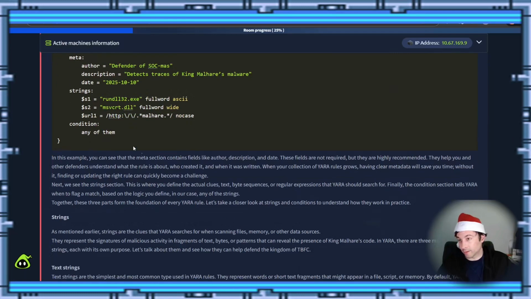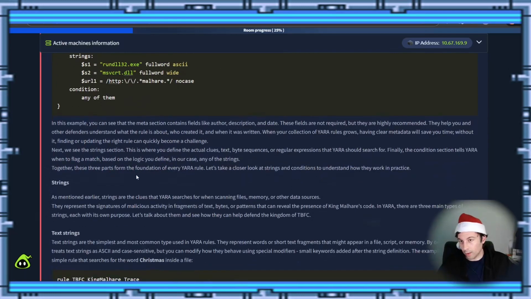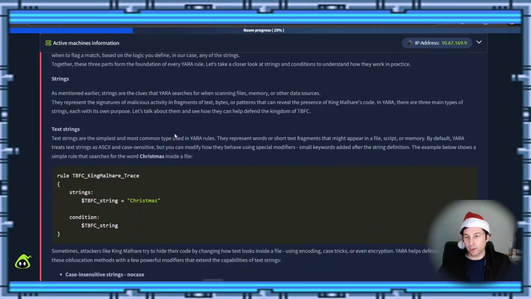Regex expressions, and condition, any of them. Alright, so I'm not going to read everything. We'll skim through these. A string, as mentioned earlier, is a clue that YARA searches for when scanning files, memory, or data sources. It is the representation of signatures and malicious activity in fragments of text, bytes, or patterns that can reveal the presence of King Malhare's code in YARA. There are three main types of strings, each with its own purpose. Let's talk about them and see.